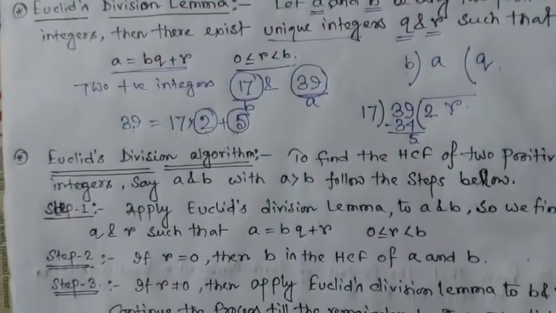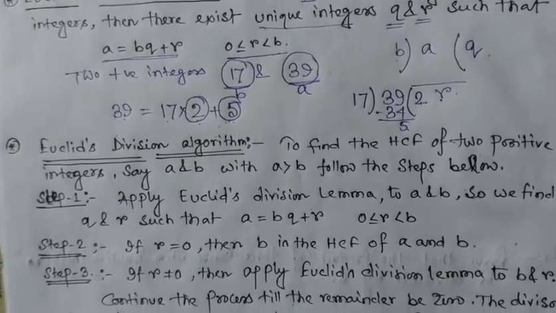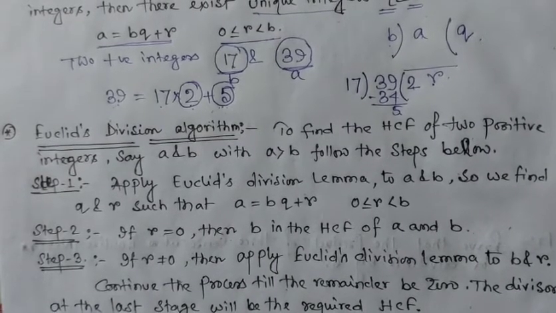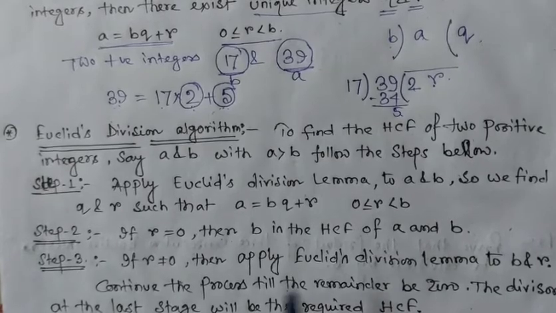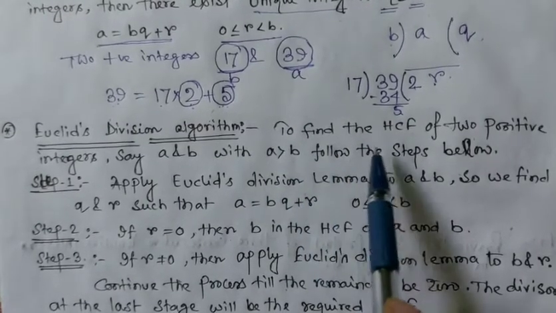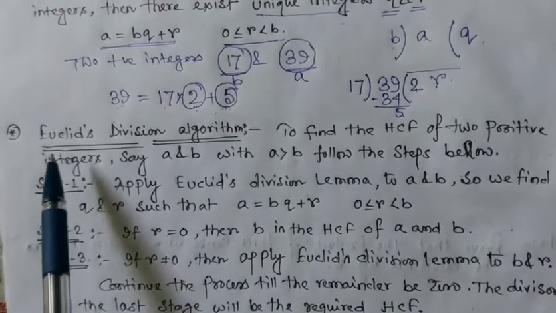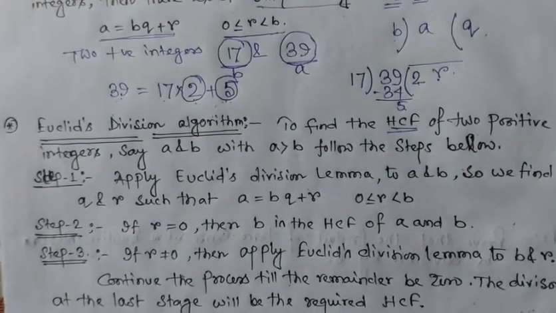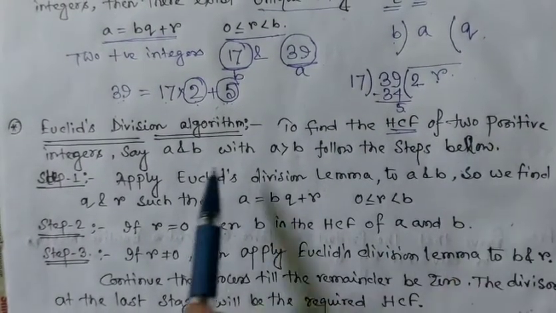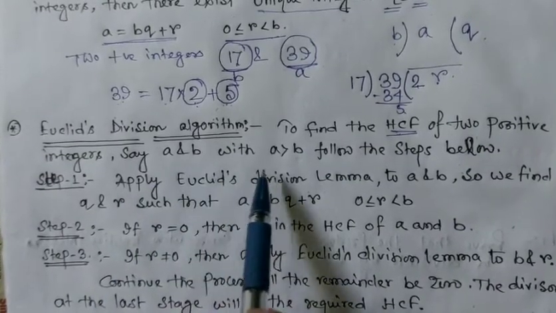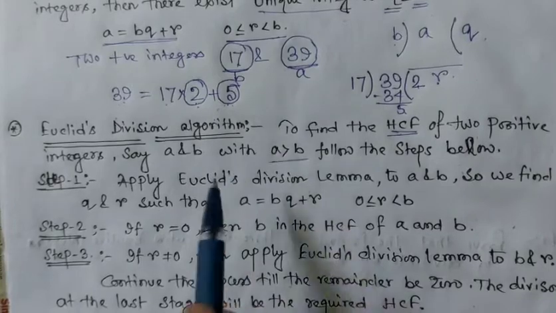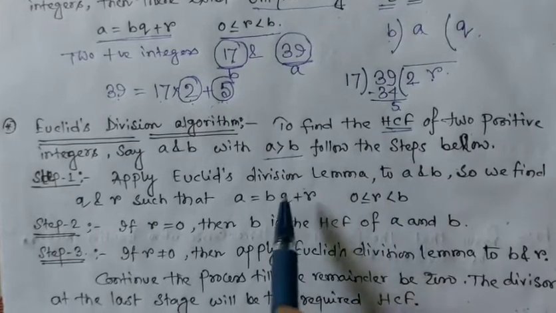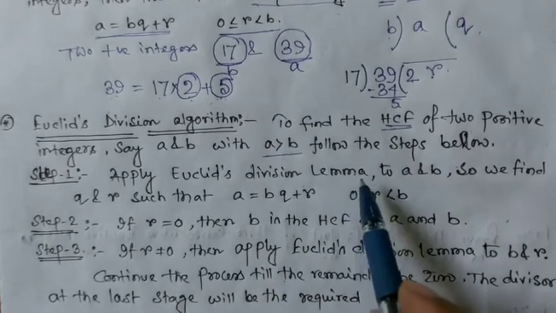Now the next one is Euclid's division algorithm. This is very important for the next questions, that is, the examples. Euclid's division algorithm is used to find the HCF of two positive integers. It is applicable only in case of the HCF. To find the HCF of two positive integers, say a and b, with a greater than b, we consider a the larger number and b the smaller number. Then follow the steps below.